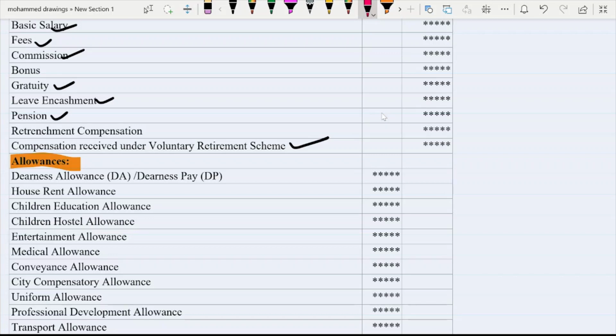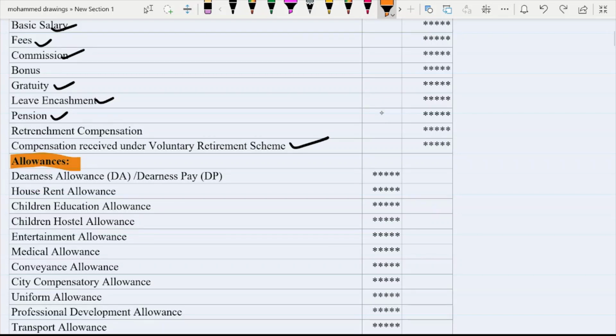Now, dearness allowance, dearness pay, what does it mean? In normal language, dearness allowance means allowance for inflation. So dearness allowance, dearness pay, is one type of monetary benefit. Then house rent allowance, this is another monetary benefit.